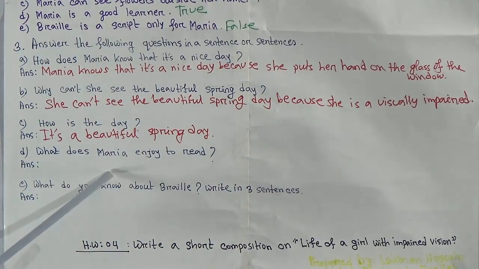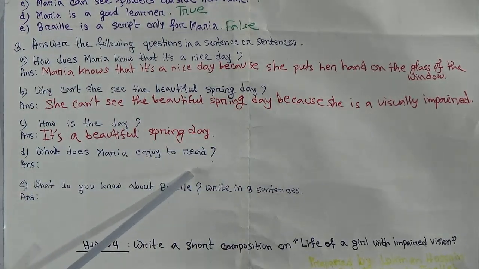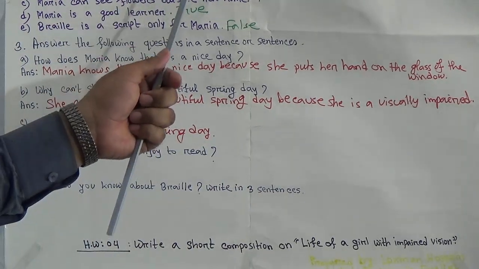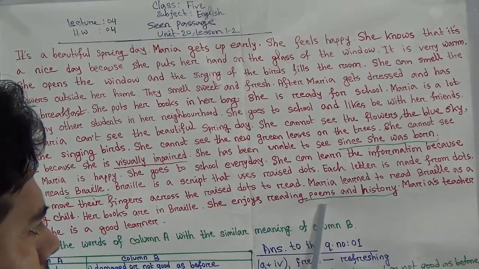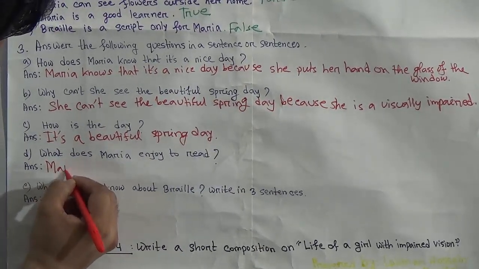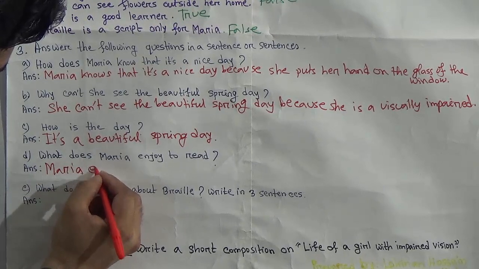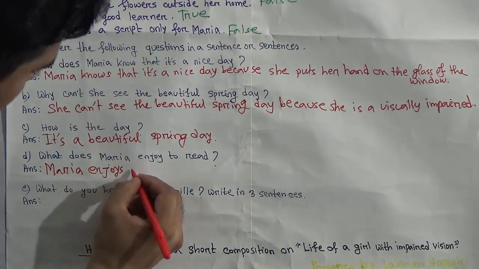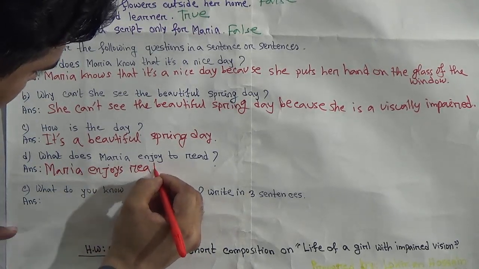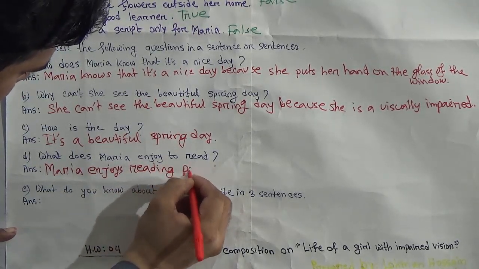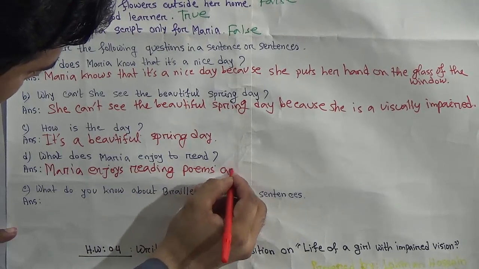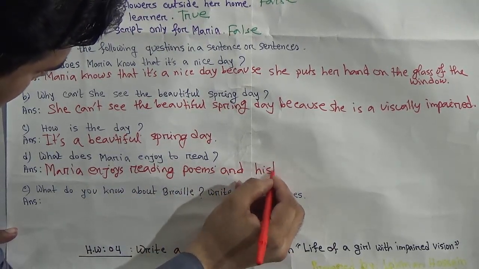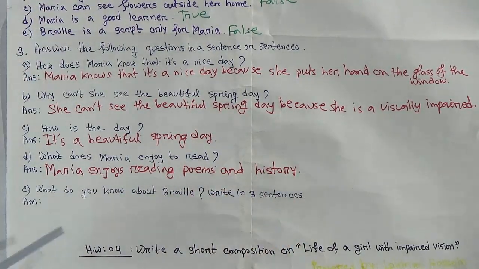Okay, next question. What does Maria enjoy to read? In the last sentence of the passage, you can see here, she enjoys reading poems and history. Maria enjoys reading poems and history.